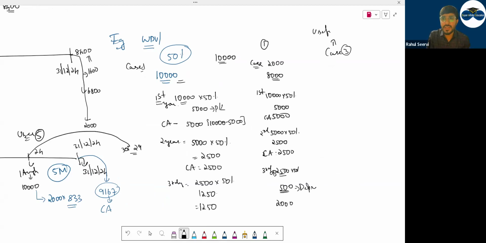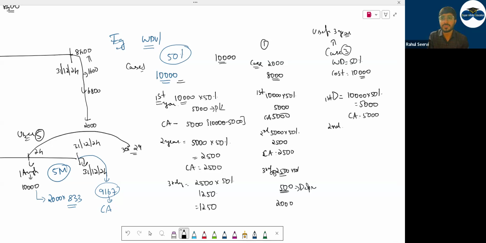I say that the useful life of the asset is 3 years. What is the useful life? The useful life of the asset is 3 years. WDV rate is 50% and the cost is 10,000. No scrap value here. Depreciation for first year, can you tell me? 10,000 into 50%. How much is this? 5,000. What is the carrying amount? 5,000. First year done.